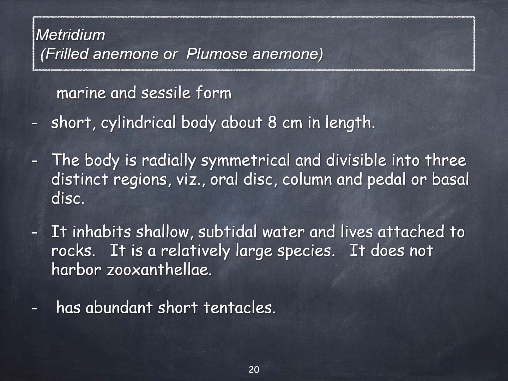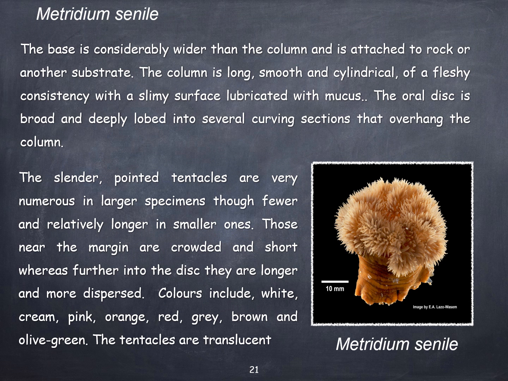Marine and sessile form. It has a short cylindrical body. Body is radially symmetrical, divisible into oral disc, column, and basal disc. It inhabits shallow subtidal water and lives attached to rocks. It has abundant short tentacles. Metridium senile or frilled anemone is a species found in the seas of northwestern Europe and both the east and the west coast of North America.